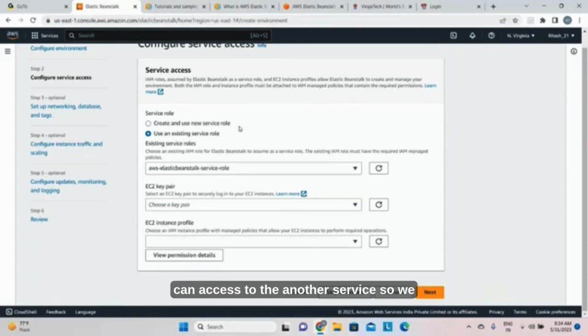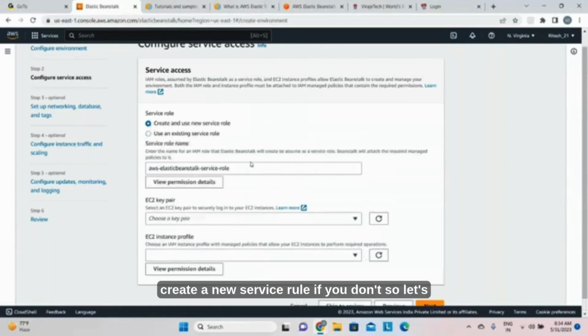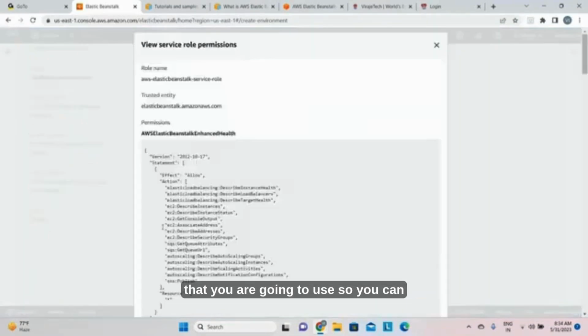Okay, one service can access another service, so we need the IAM role. So what we are going to use, an existing service role, or you can create a new service role if you don't have. So let's select create a new service role that you are going to use.